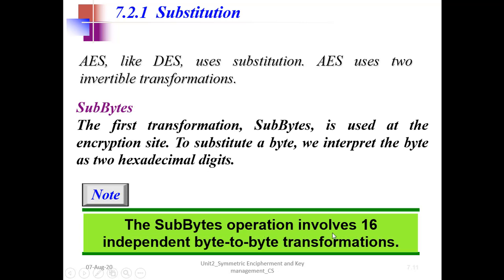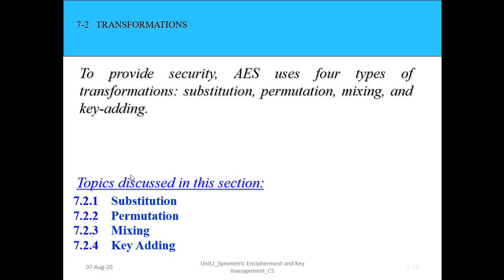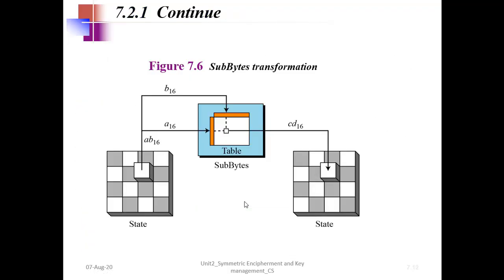The sub bytes transformation involves 16 independent byte to byte transformations. The state contains 16 bytes, a 4 by 4 matrix, so I have the 4 by 4 matrix as the state. It is acting as input. We saw here that for the sub bytes transformation, state is the input. In fact, for all the transformations, state is the input. So 16 bytes are input for all the transformations.